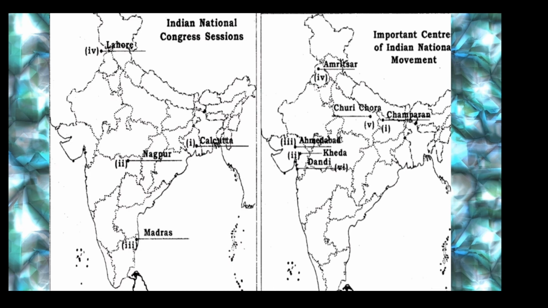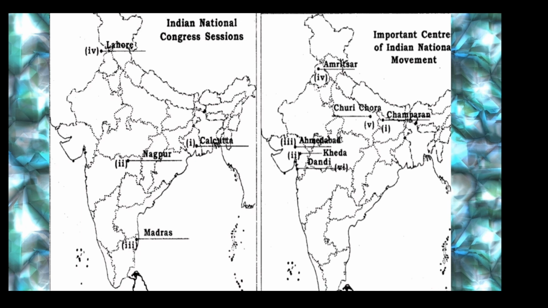Next, the Indian National Congress. In 1920, the Indian National Congress session took place at two different places. One, December, Nagpur, and the other, September, Calcutta. Here I would like to give you a small mnemonic to remember these two places. Remember the word SCND.